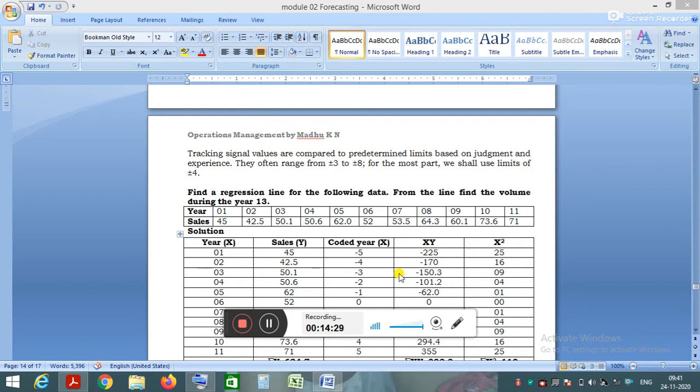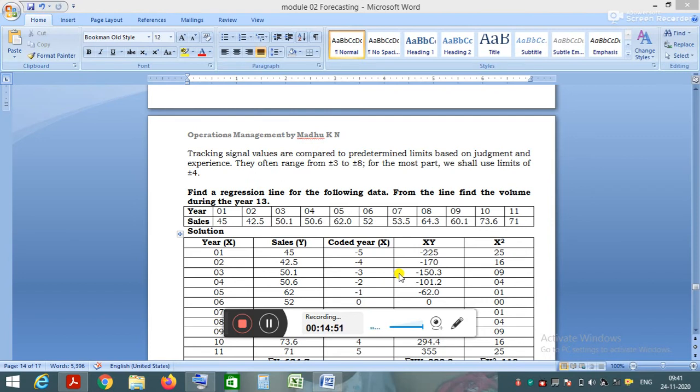They are well within the limits. If the value of the tracking signal exceeds plus or minus 4, then some actions are required. That's all about regression analysis, the errors in forecasting and the controlling of forecast errors.